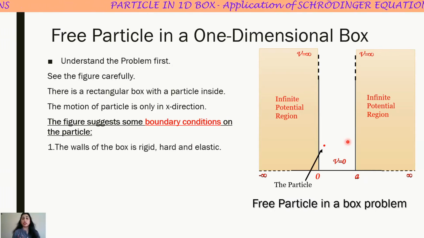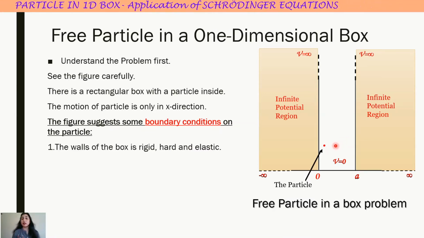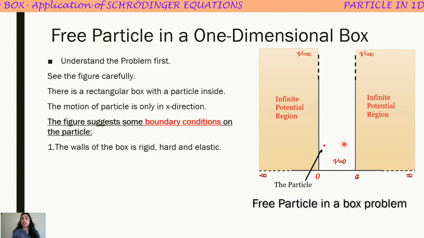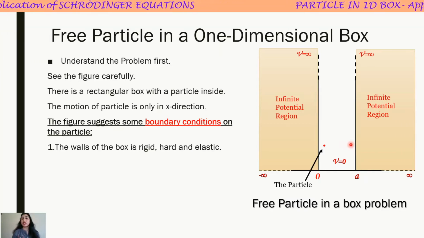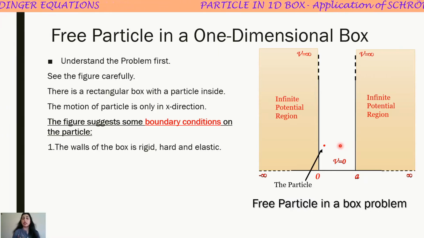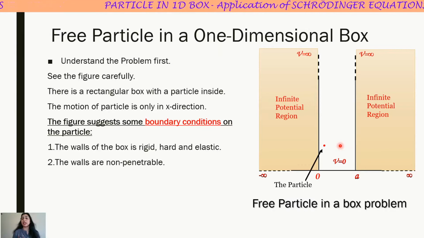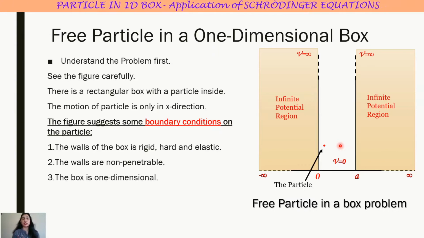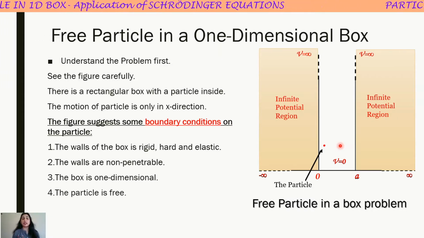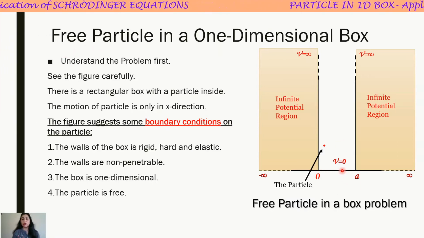The walls of the box will be rigid, hard and elastic, which means that the particle can be present and can move only within the box. If it hits the walls of the box, then after collision it will bounce back and again be in the box only. For the particle, the walls will be non-penetrable. It cannot cross the walls of the box. The box is one-dimensional. As we said, the motion of the particle can only be along x-axis. And lastly, the particle is free, as given that V is equal to 0.